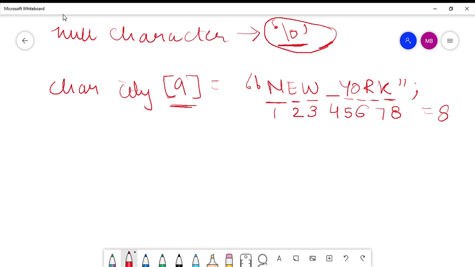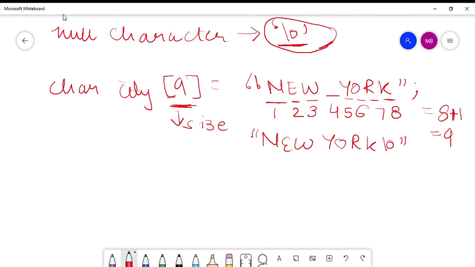So if the actual size is 8, then the size will be 1 plus the actual size, which is equal to 9. That is why we have given the size 9 over here, because the compiler will append a null character at the end of this string like this. That is why the size of a character array is always 1 plus the actual size.